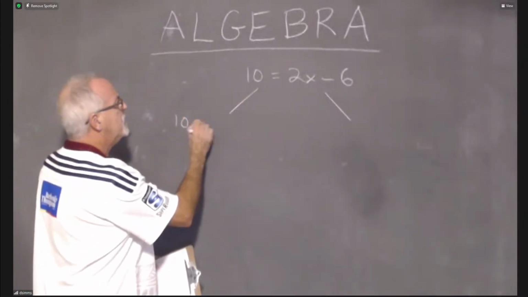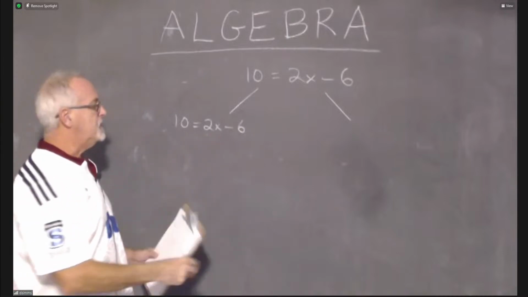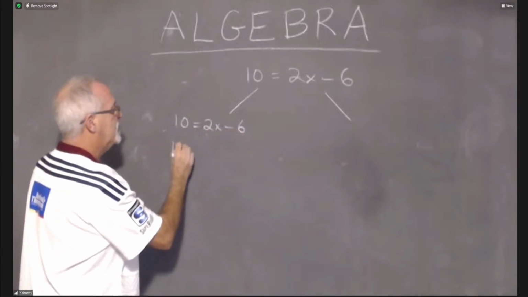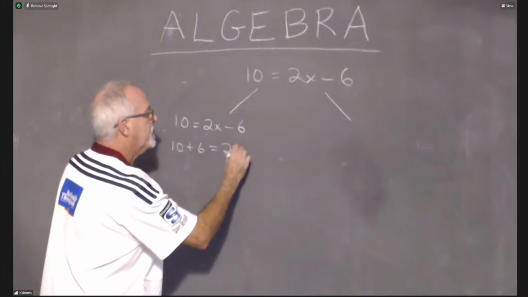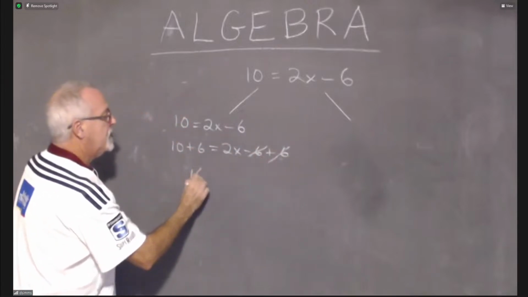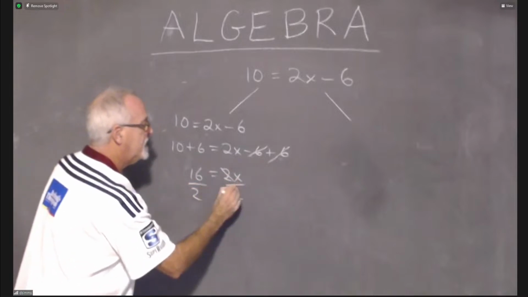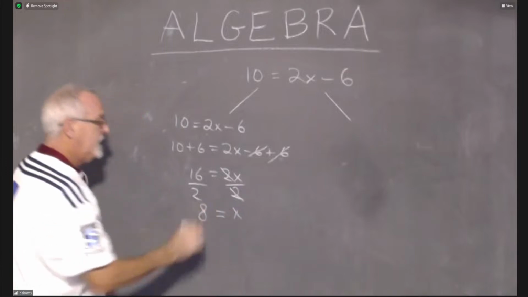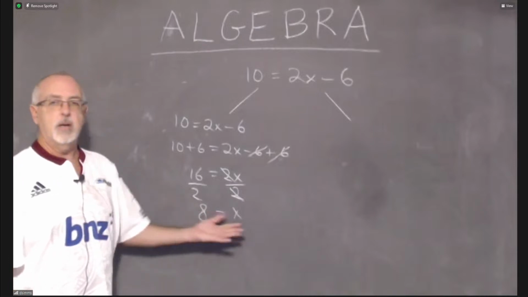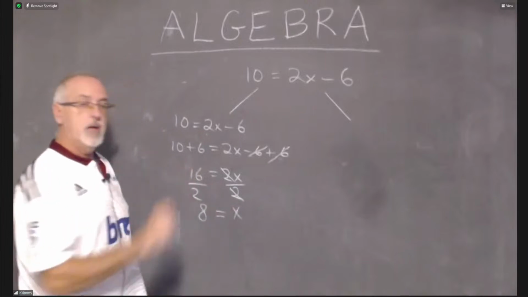So doing it the way of a student who doesn't care which side the x lands on, it looks like this. I have to add 6 to both sides, because I want these to cancel. I end up with 16 equals 2x. I have to divide both sides by 2. These cancel. X equals 8. When I write my answer, I don't say 8 equals x. I just read it backwards. X equals 8, because I don't care if my x is on the right side or the left side of the equals. I know the answer is correct.